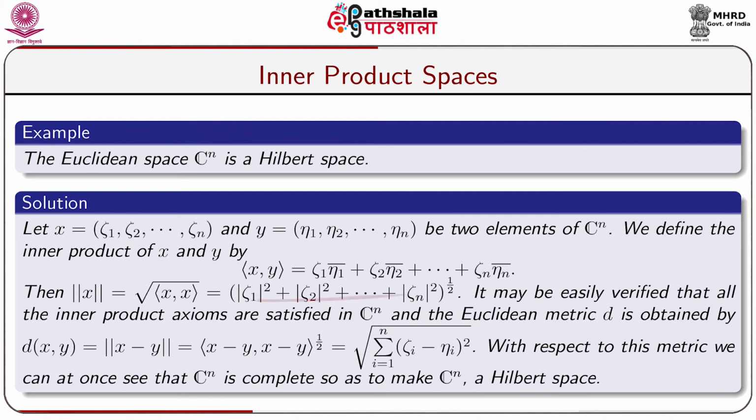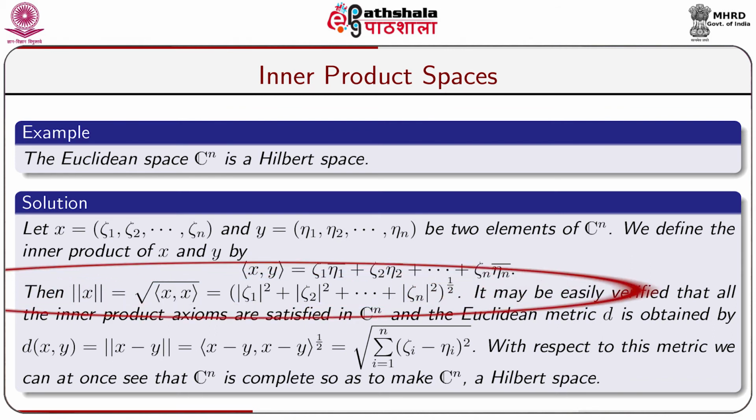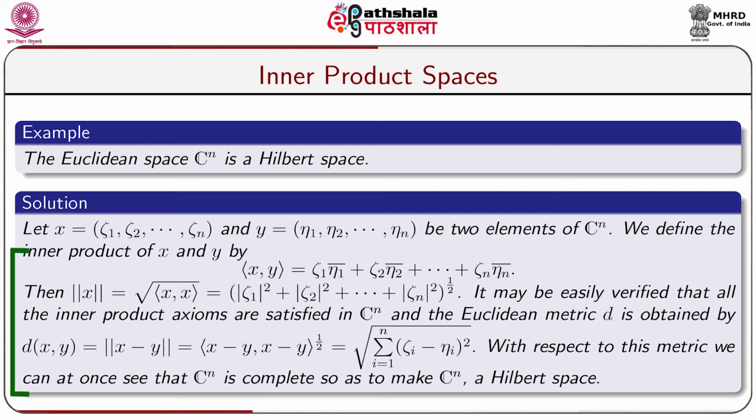Then norm of x is equal to inner product x comma x to the power half, which is again equal to modulus of xi 1 square plus modulus of xi 2 square plus dot dot dot plus modulus of xi n square, to the power half.